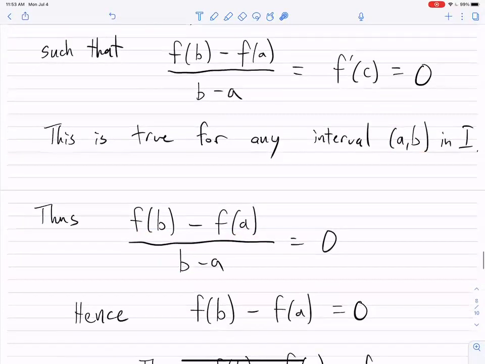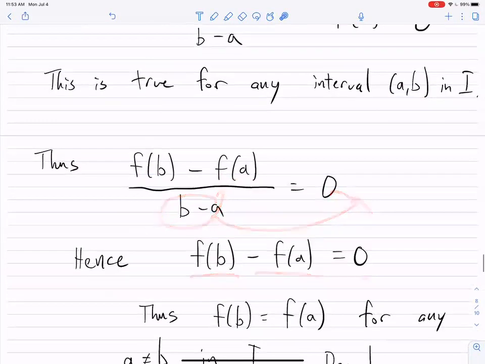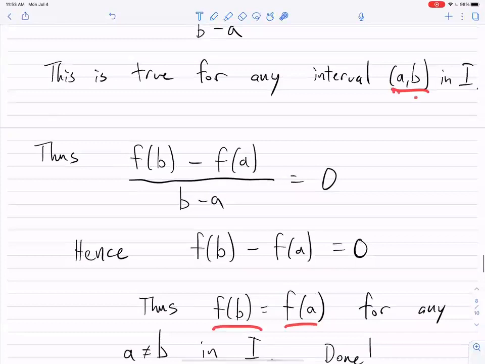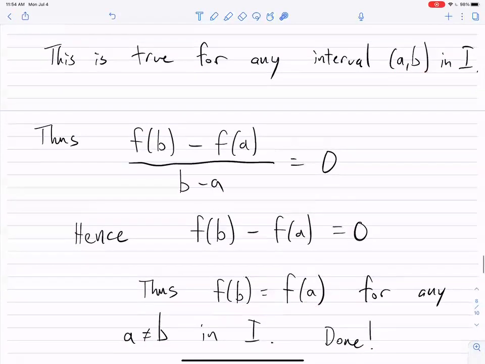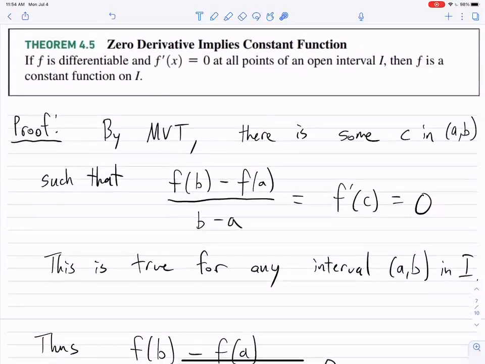But if you just multiply b minus a over to the other side, then that means f of b minus f of a equals 0. And so then f of b equals f of a. But this is true for any interval a, b, where a is not equal to b in I. And so that means that f of b equals f of a whenever a is not b in this interval. But that means it's a constant function. So we're done. And so if your derivative is always 0, then you actually have to be a constant function,